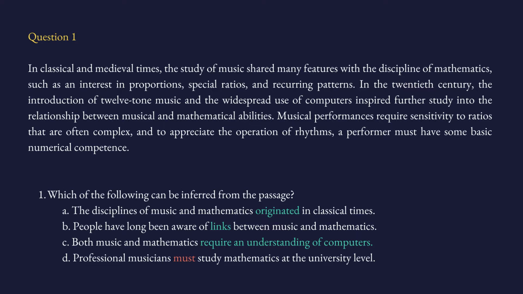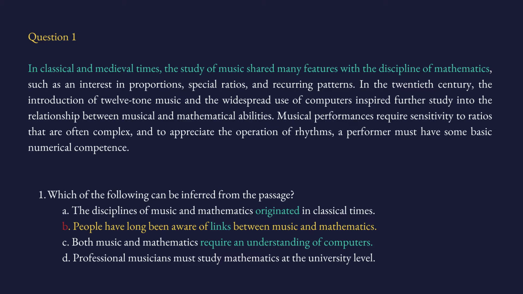So let's go to the passage. In classical and medieval times, the study of music shared many features with the discipline of mathematics, such as... I don't care about the such as part. I care about this sentence. Now, it's A, right? Wrong. Because A says the disciplines of mathematics and music originated in classical times. The passage does not say it originated. It says, in classical and medieval times, the study of music shared many features with the discipline of mathematics. It means they had links, they had many links, such as X, Y, Z. So, it is basically B.